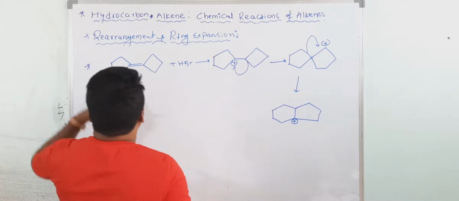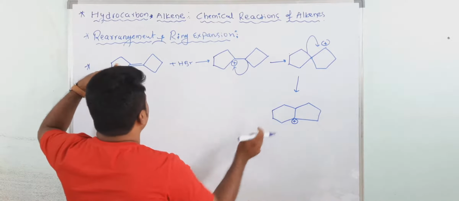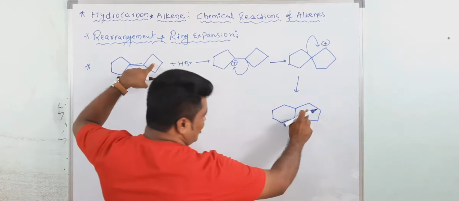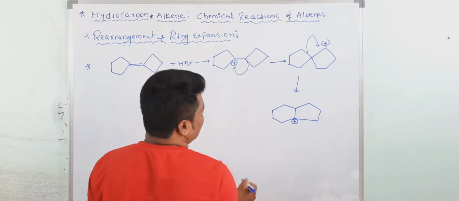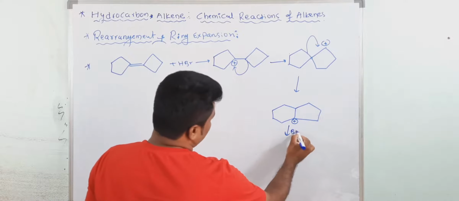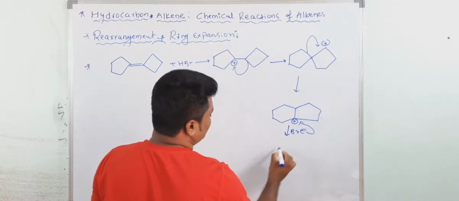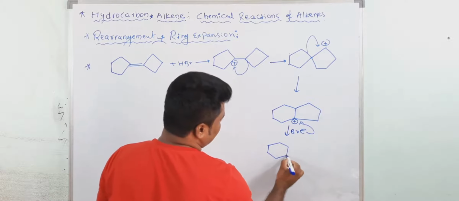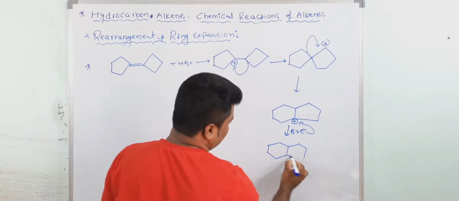It means the 5-membered ring is converted into a 6-membered ring and the 4-membered ring is converted into a 5-membered ring. So both undergo ring expansion. Then after that Br attacks, and the final product is like this. This is also a very, very important problem.